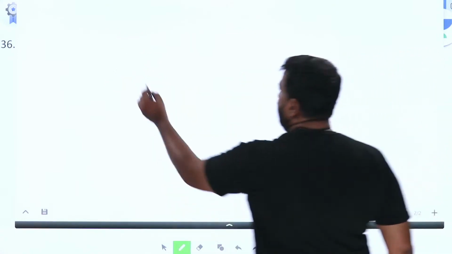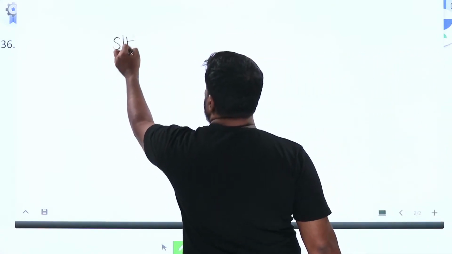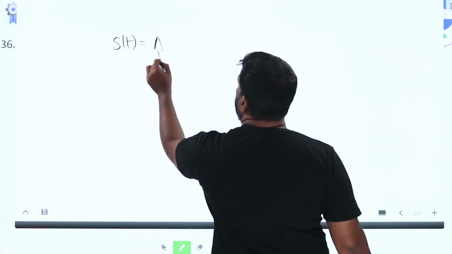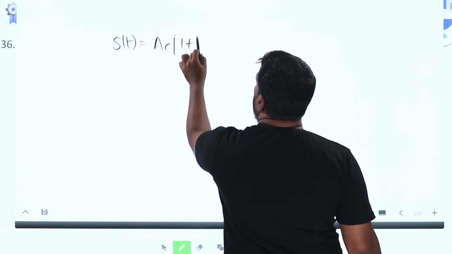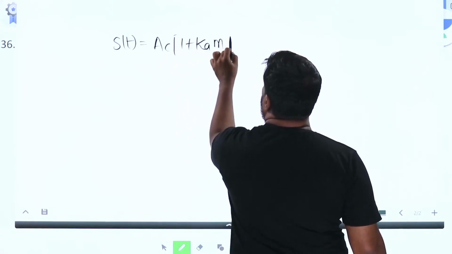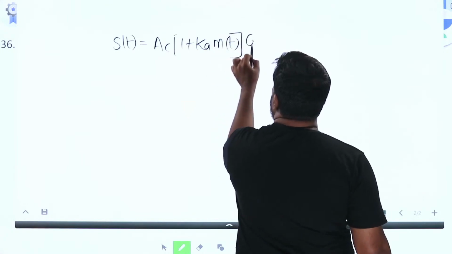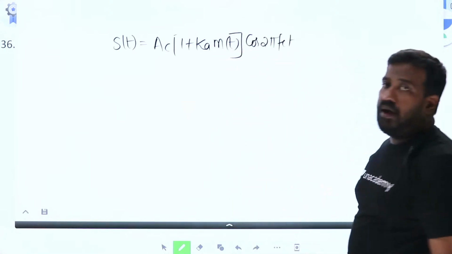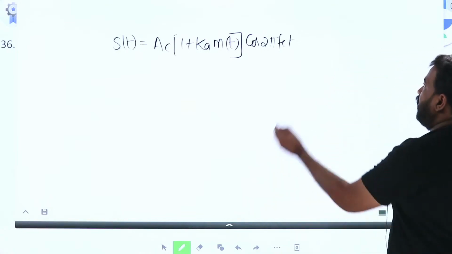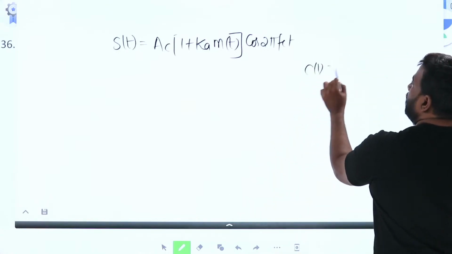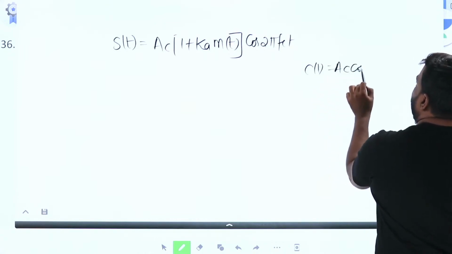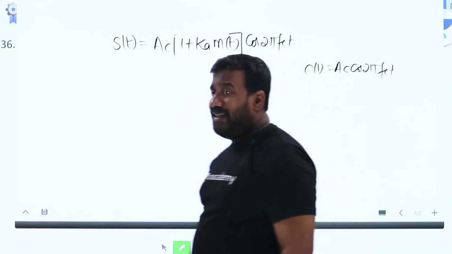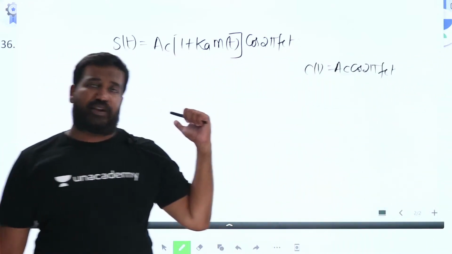You will get s of t, and when I pass it through the band pass filter, we get s of t is equal to Ac into 1 plus Ka m of t, into cos 2 pi fct, where the carrier signal c of t is Ac cos 2 pi fct. Therefore, the output of the square law modulator is the AM output. s of t is the time domain equation of the AM signal.